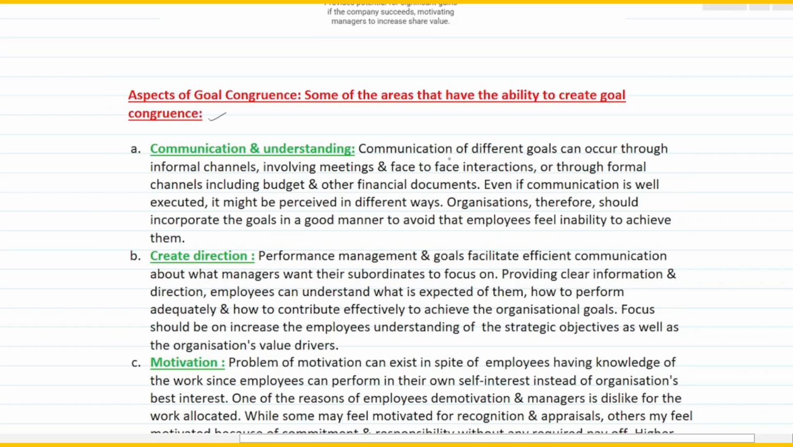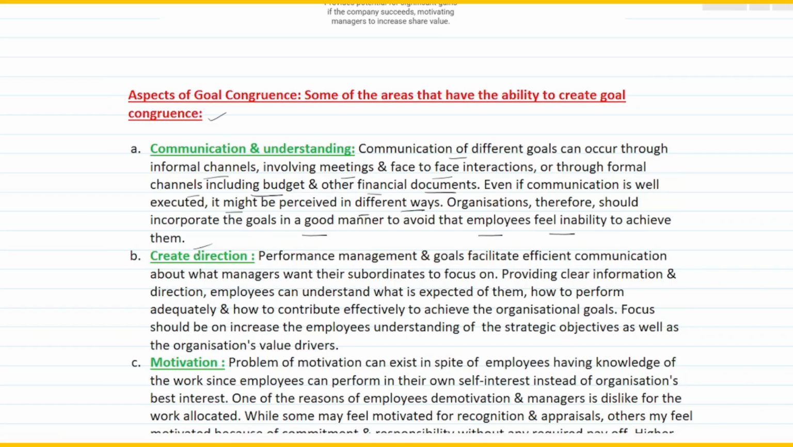We'll just read it once. Communication and understanding, it says communication of different goals can occur through informal channels, right? So that involves meetings and face-to-face interactions, or through formal channels including budget and other financial documents. Even if communication is well executed, it might be perceived in different ways. So you may be communicating properly, but the perception of that can be different. So organization therefore should incorporate the goals in a good manner to avoid that employees feel inability to achieve them. So communication should be made in such a way that employees feel that they have the ability to achieve them.